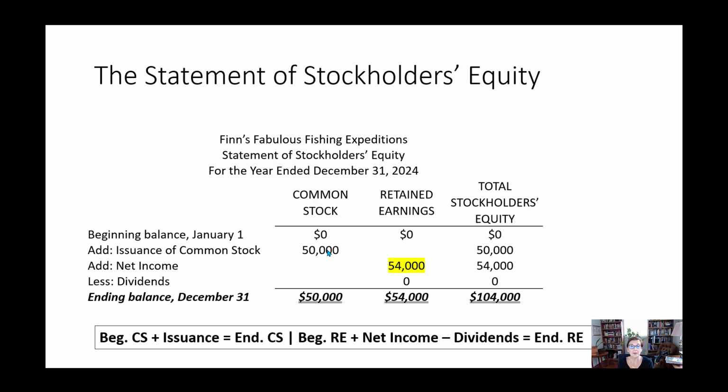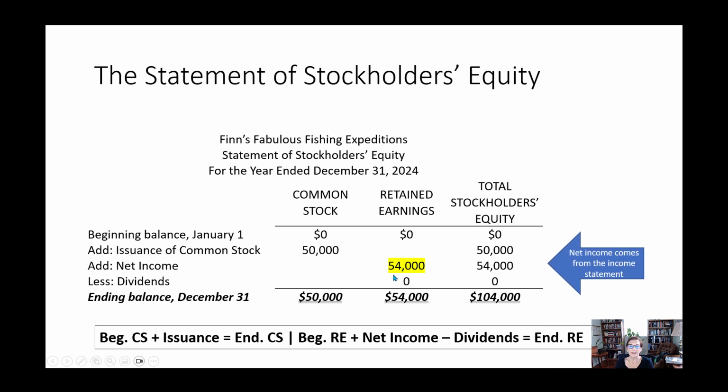Your retained earnings is exactly what it sounds like. It's earnings, income, that are retained in the company, not paid out in dividends. So our retained earnings are equal to beginning retained earnings plus net income minus dividends. That's where we get our ending retained earnings. Now, again, this is another formula that you have to memorize. Write it down, stick it on an index card, carry it around with you. Test yourself to make sure that you know it.